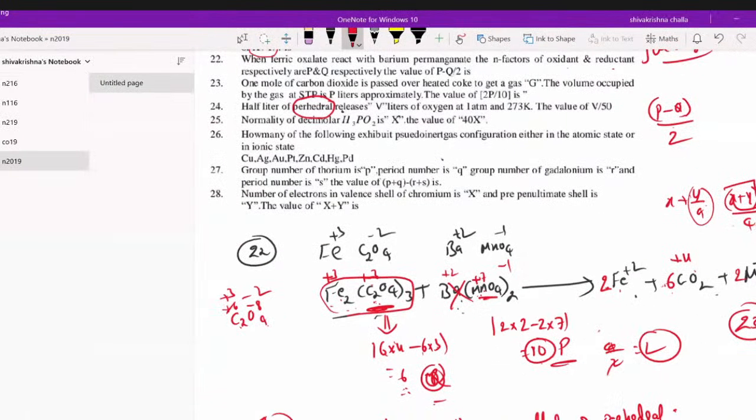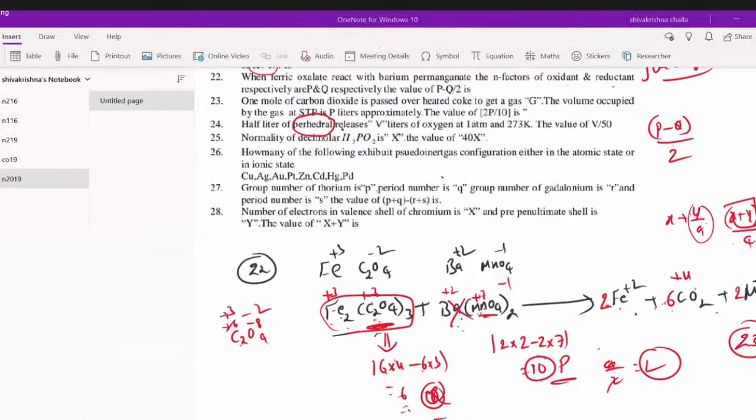Sir, did your teacher explain in your class what perhydrol is? Yoganand Reddy, do you know that? Any one of you? If you know, then no problem.